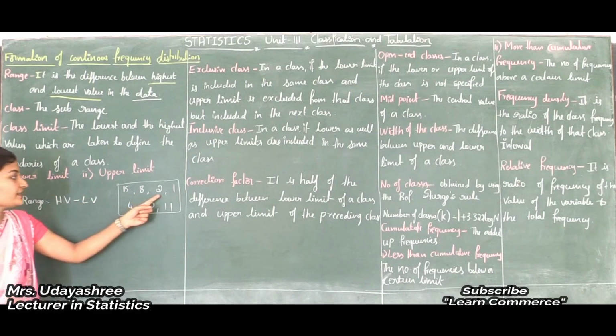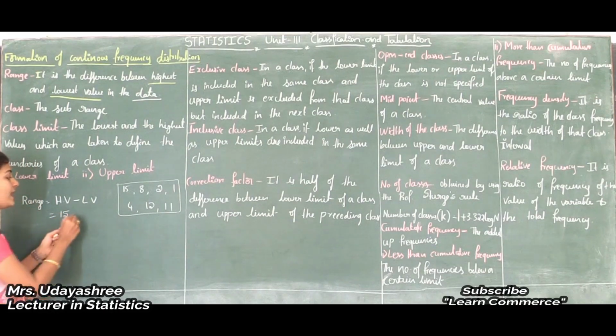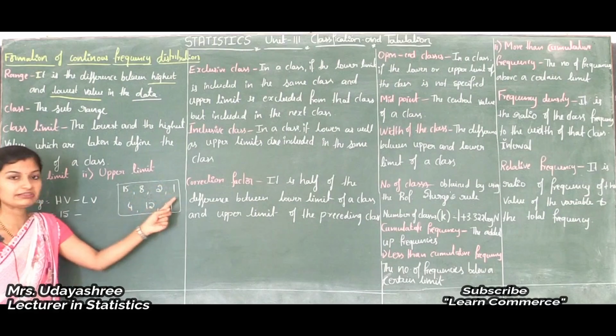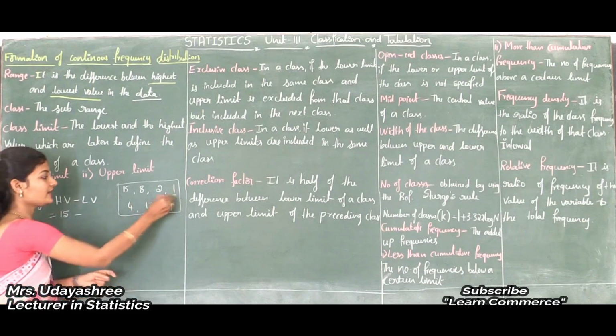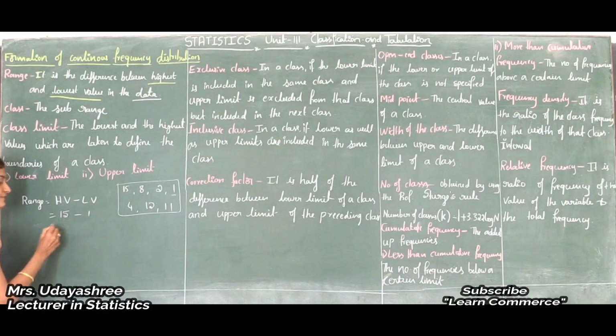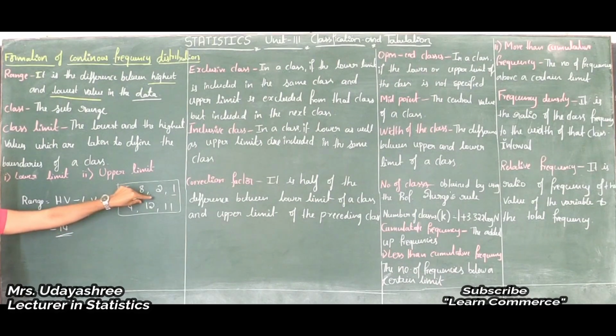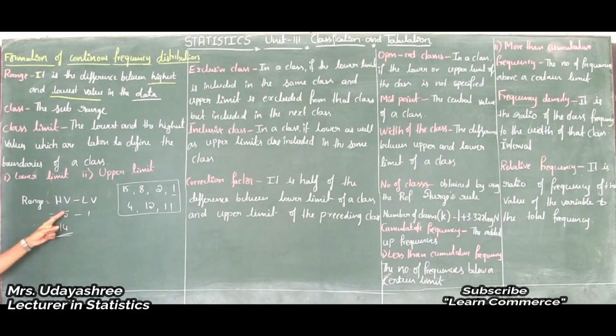In this data the highest value is 15. So in the place of highest value I will substitute 15 minus lowest value. In this data the lowest value is 1. So in the place of lowest value I will substitute 1. So 15 minus 1 is 14. So this is the range of this given set of observations, or set of data. So range is the difference between the highest value and lowest value of the data. So that is range.